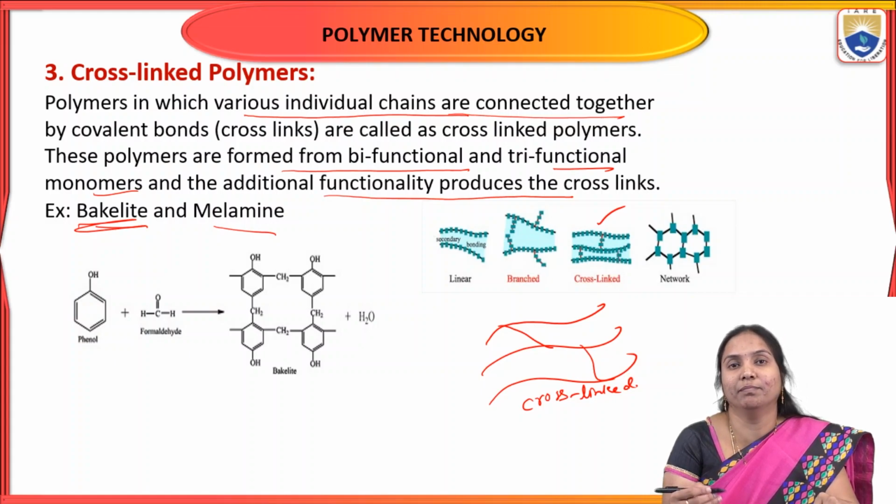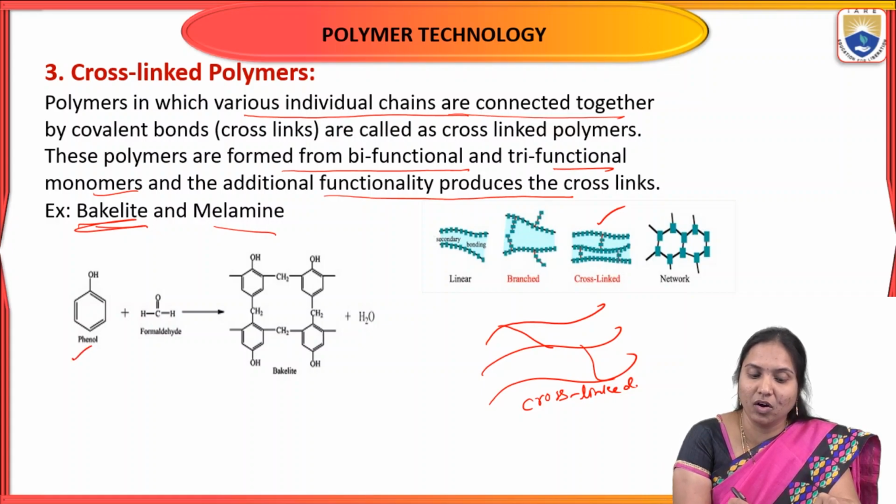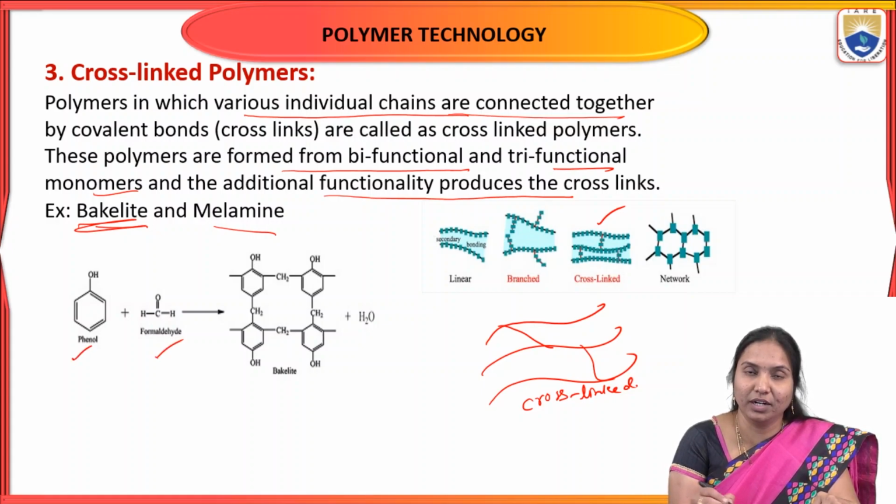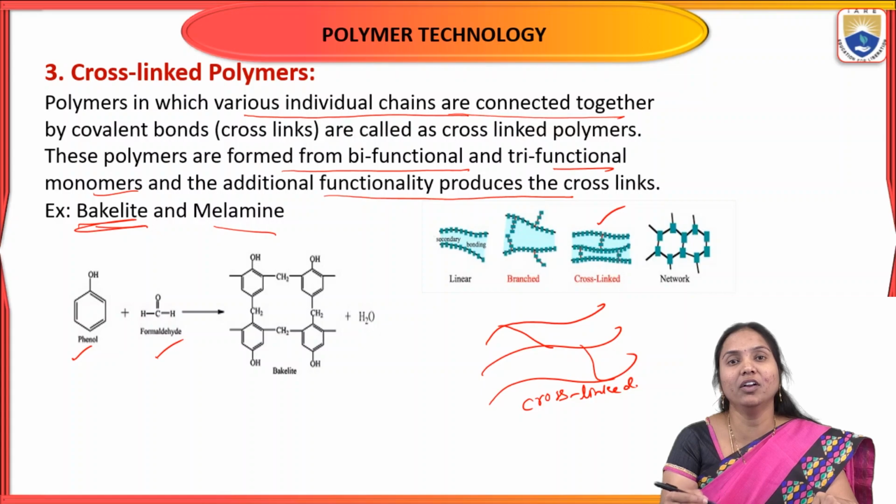How is bakelite formed? Phenol reacts with formaldehyde to form bakelite, in three steps. First, phenol reacts with formaldehyde to form orthohydroxymethylphenol or parahydroxymethylphenol.